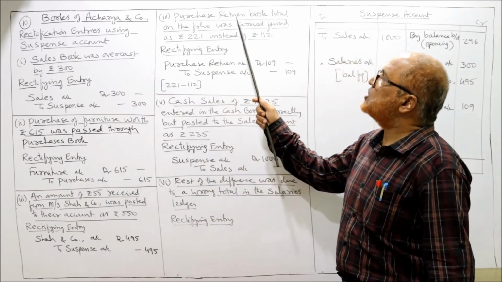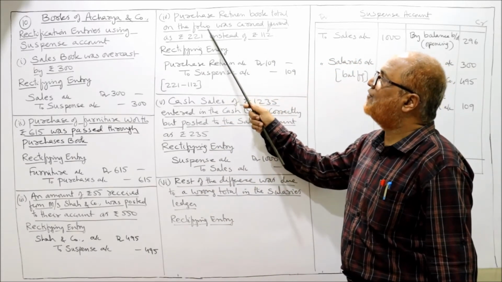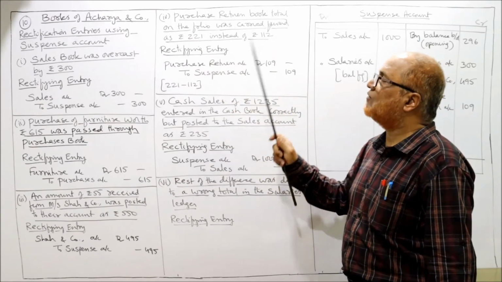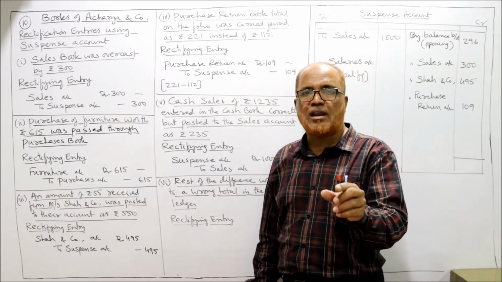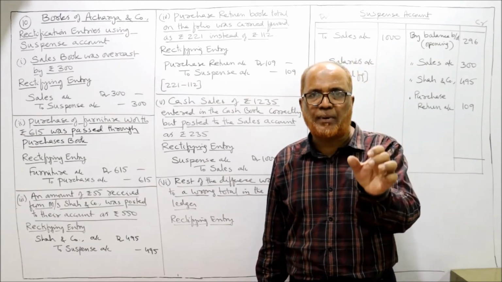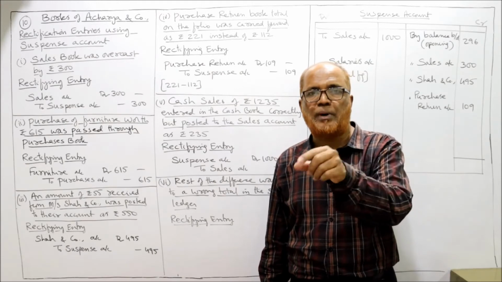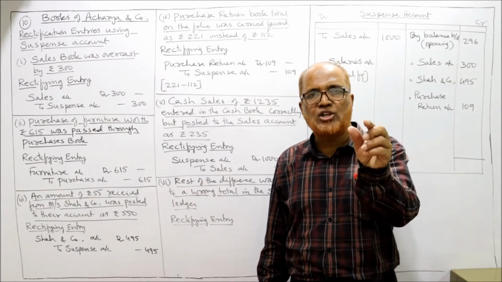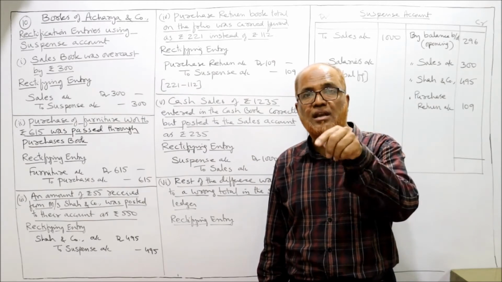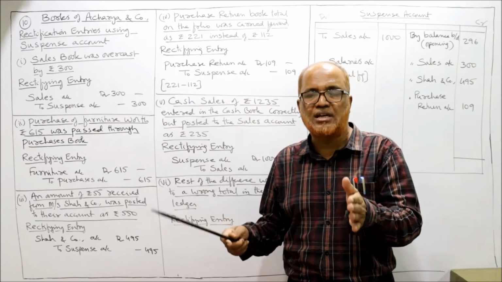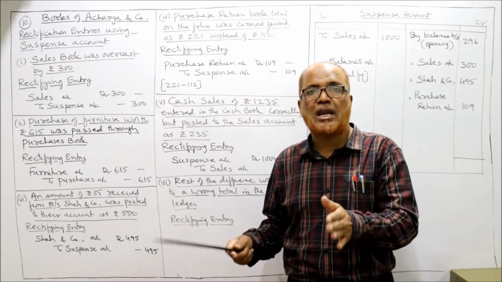Next error. Purchase return book total on the folio was carried forward as 221 instead of 112. Purchase return book is a subsidiary book. The total of the purchase return book will go to the purchase return account in the ledger. Purchases will show a debit balance. Purchase returns will show a credit balance.